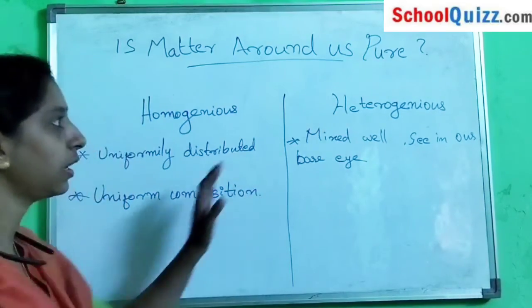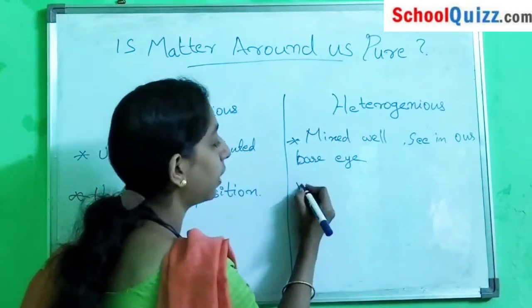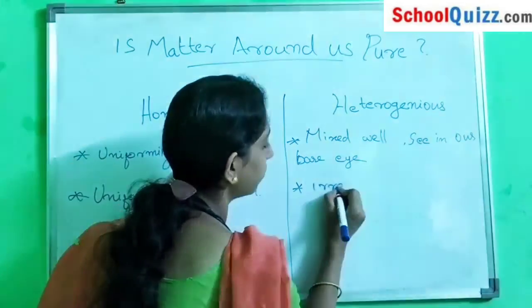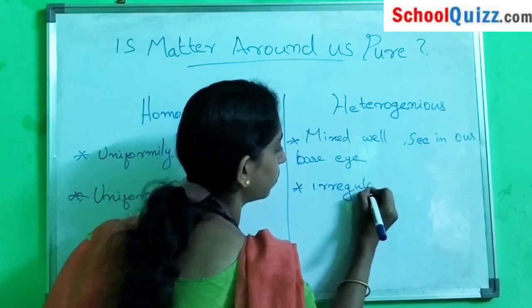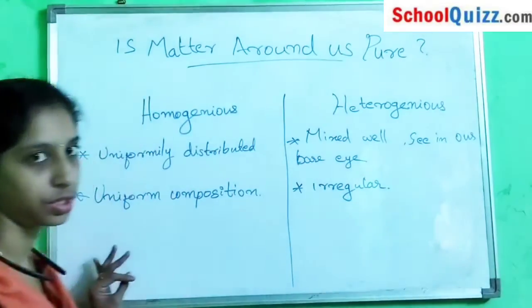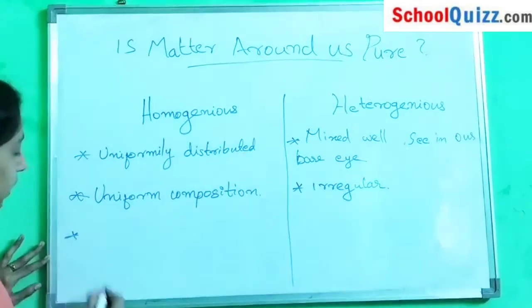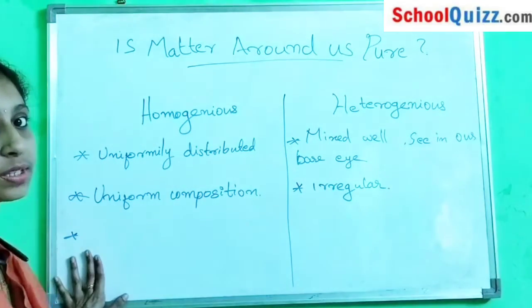In heterogeneous, there is irregular composition. Next is the boundaries of separation.